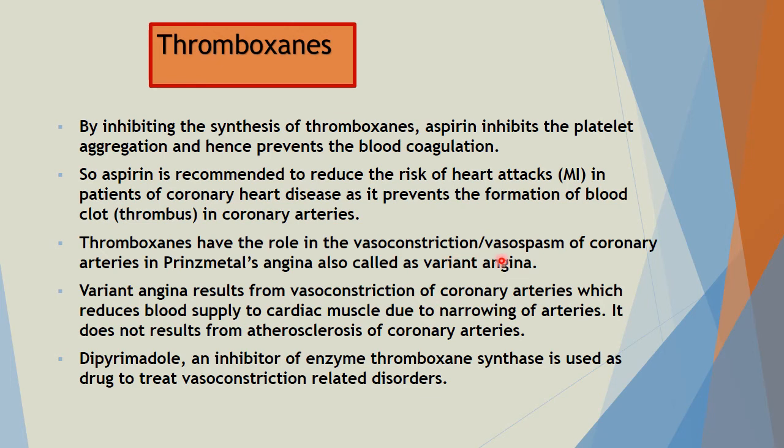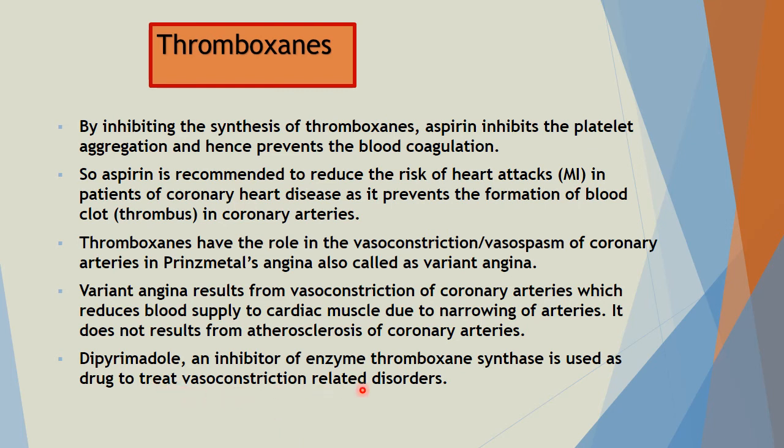It also plays an important role in vasoconstriction or vasospasm of coronary artery in Prinzmetal's angina, also called variant angina. Variant angina results from vasoconstriction of coronary arteries, which reduces blood supply to cardiac muscle due to narrowing of arteries. It does not result from atherosclerosis of coronary arteries.